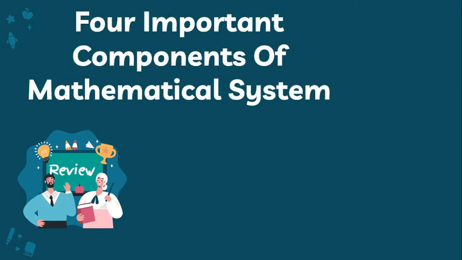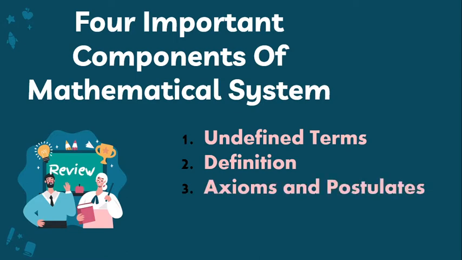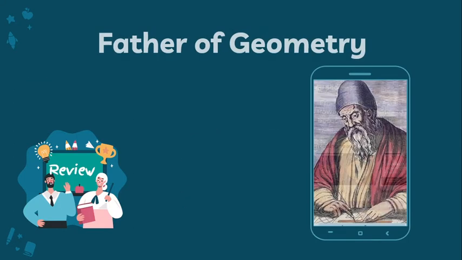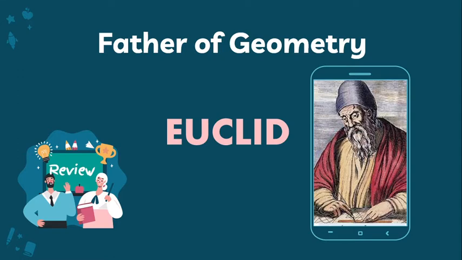We also discussed the four important components of mathematical system, which are the undefined terms, definition, axioms and postulates, and theorems. We also discussed the father of geometry, Euclid, and his book, which is entitled The Elements.